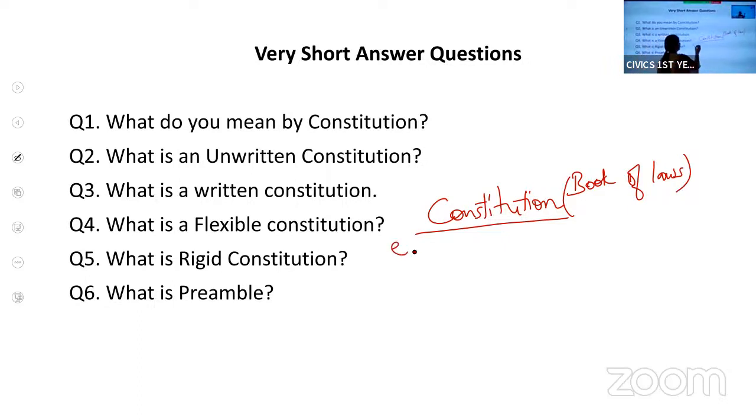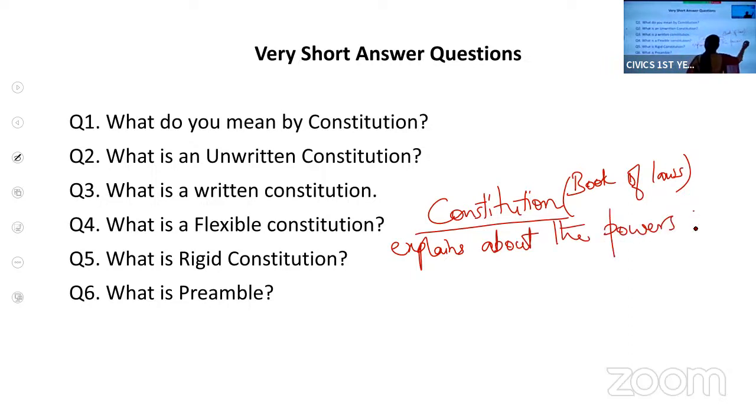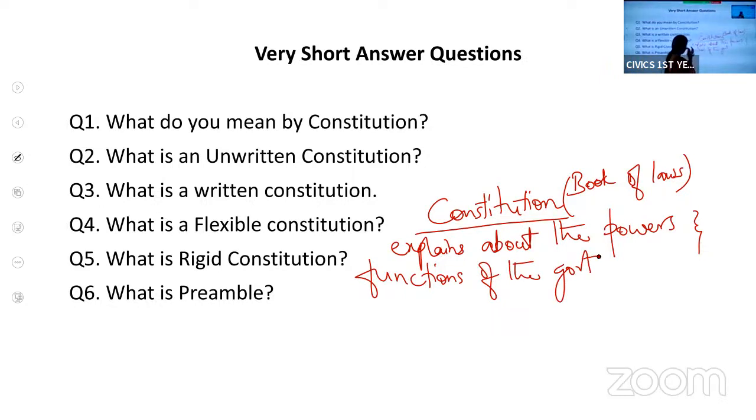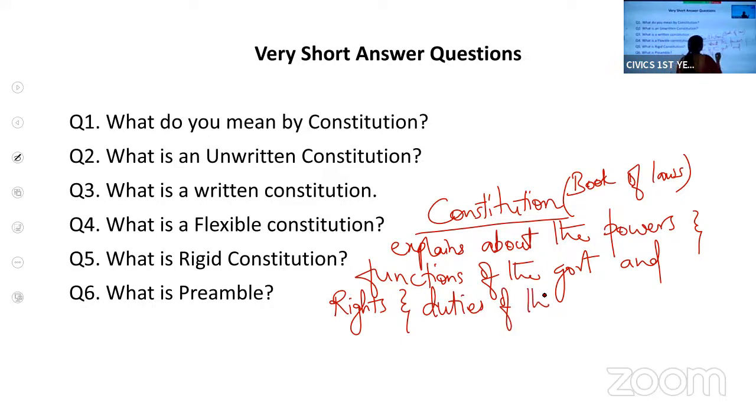It explains about the powers and functions of the government at different levels, and it also explains about the rights and duties of the citizens.